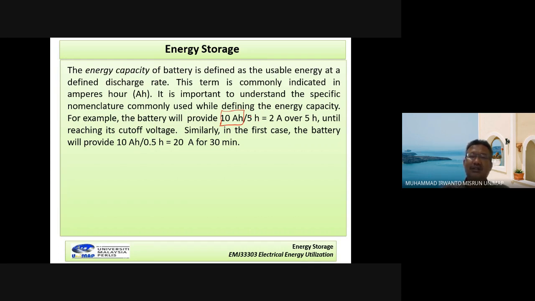Same also if we have 10 ampere hours and we want to use it for only half an hour, meaning our load is 20 amperes here. Okay, so that is the battery.